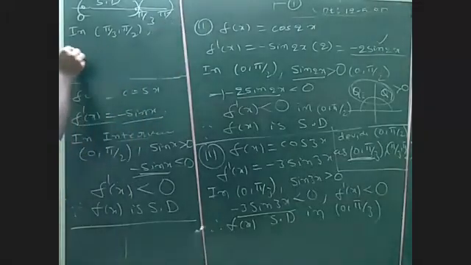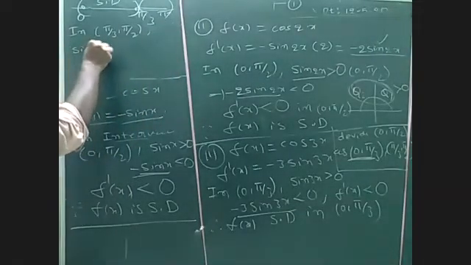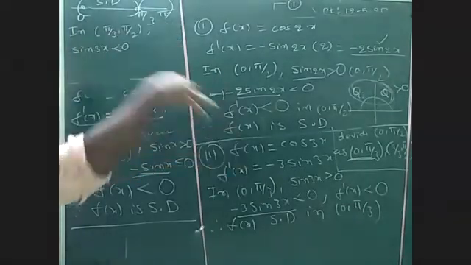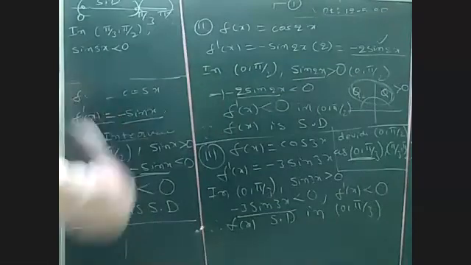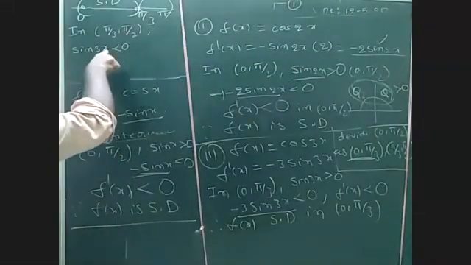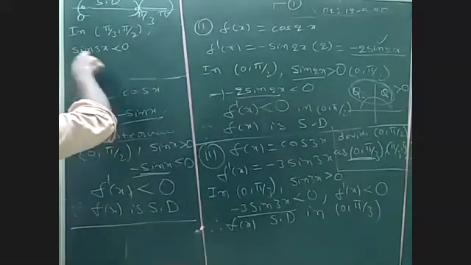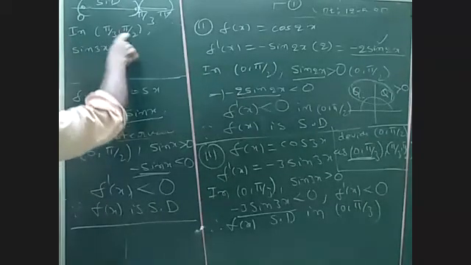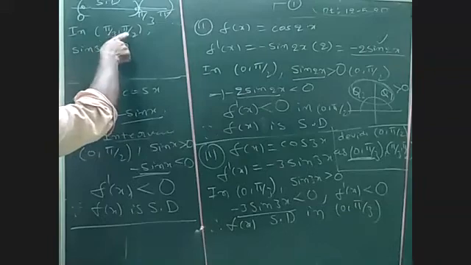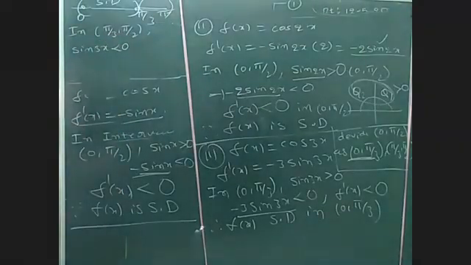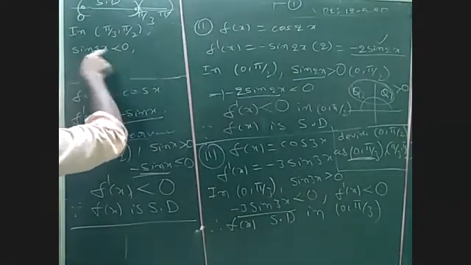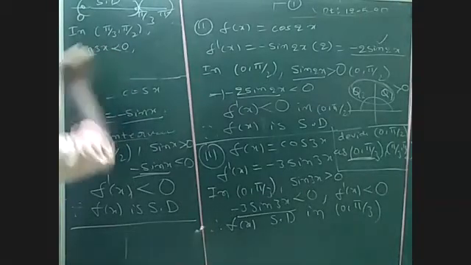In pi by 3 to pi by 2, sin 3x is less than 0, because this will become the third quadrant. Substitute pi by 2: 3 times 90 is 270, and sin 270 is minus 1, which is less than 0. It is more than 60 and less than 90, so it becomes the third quadrant, where sin will be negative.